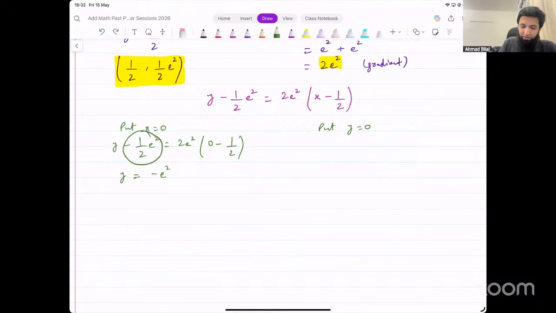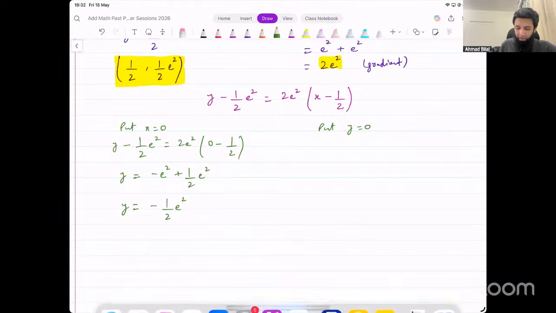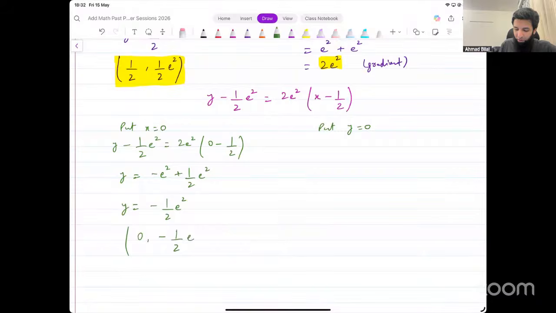This goes to the other side and we have plus half e squared, and that will become minus 1 plus 1 over 2. That's minus 1 over 2, right? So this will be minus 1 over 2 e squared. You can take LCM and then simplify. This is what you would end up getting. So one point that you're looking for is (0, negative 1 over 2 e squared). This is one point that we're looking for. Okay, that's one answer.